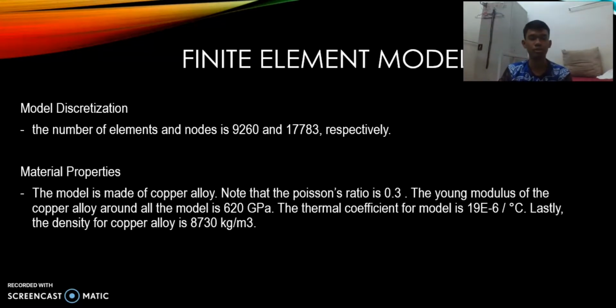The Young's modulus of the copper alloy is 620 gigapascal. The thermal coefficient for this model is 19 exponent negative 6 per degree Celsius. And lastly, the density of copper alloy is 8,730 kg per meter cubed.